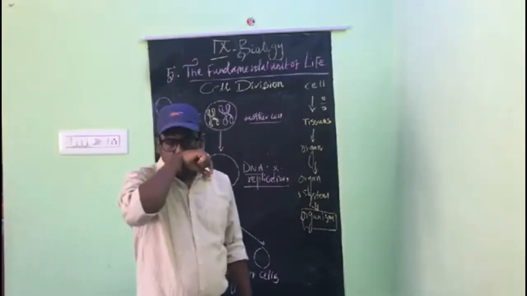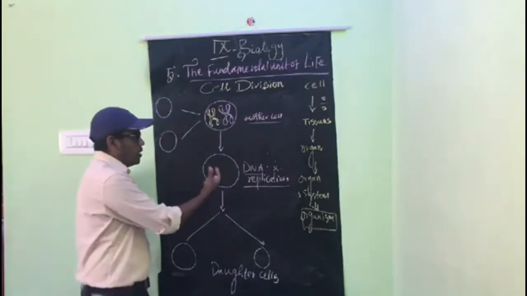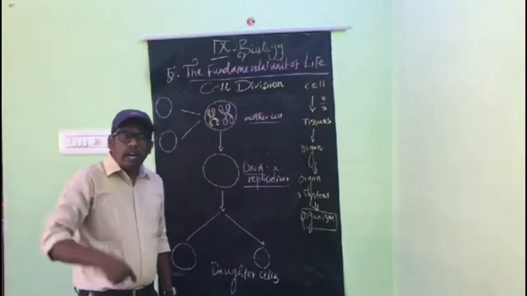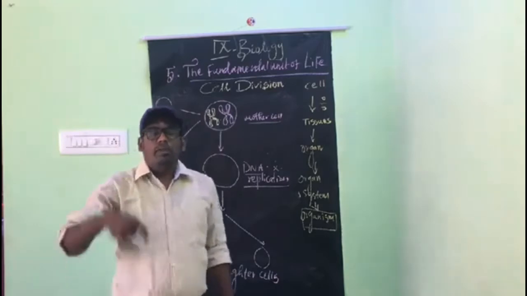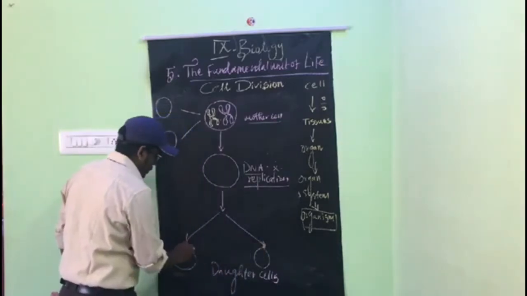We already studied it. So the DNAs are replicated and more DNAs are formed, involved in the protein. From the protein, the new cells are formed, and finally, two daughter cells are produced.